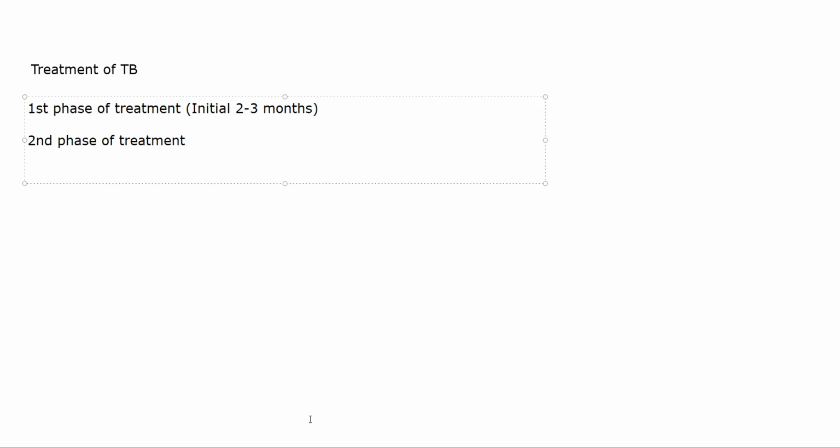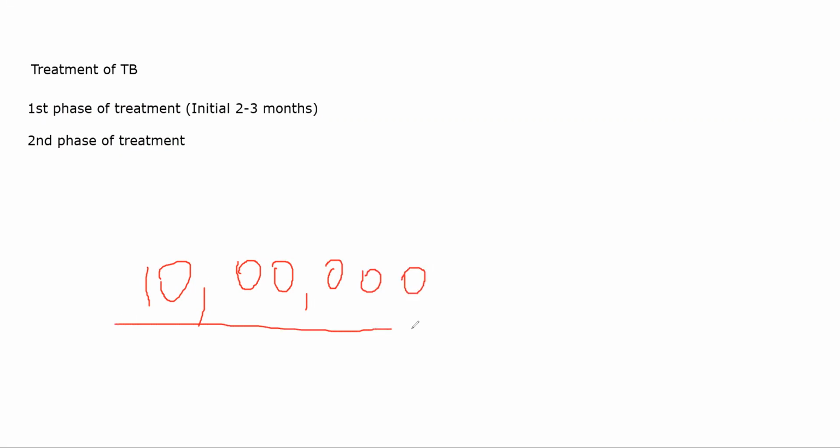Let's suppose there is a person who has TB, and at the point of diagnosis when you start giving them treatment, they have around 10 lakh bacteria inside their body, for example. Now your goal is to kill all the 10 lakh bacteria and stop them from dividing even more. You need to do both. Kill the existing 10 lakh and stop them from dividing.